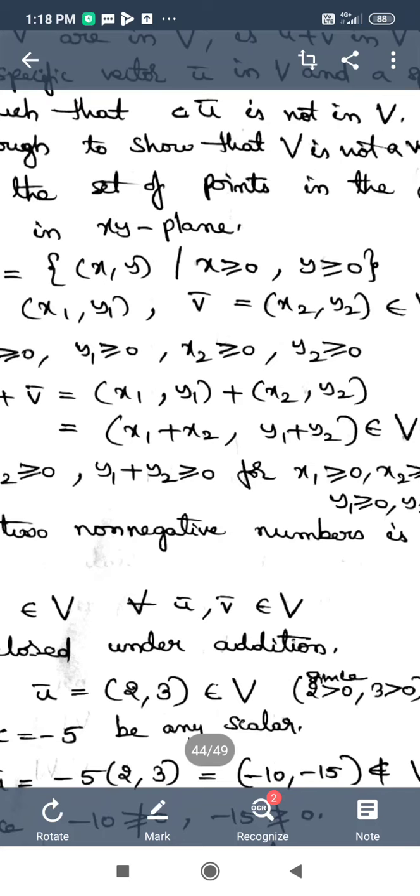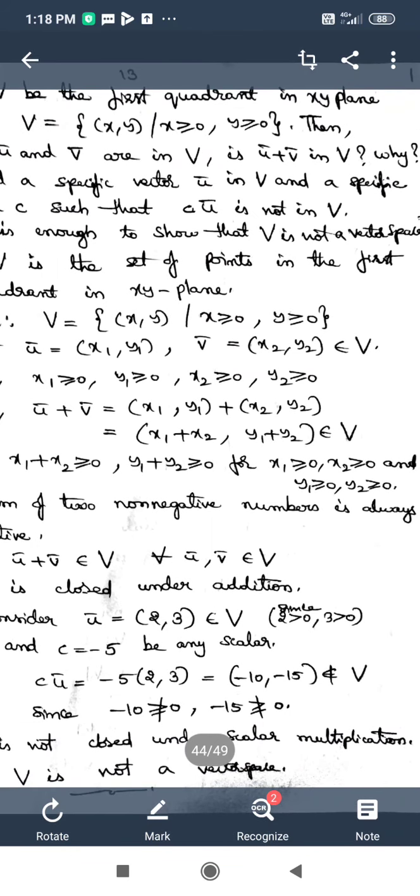We can say that it is an element of V, for the reason that if this has to be an element of V, then each of these coordinates should be greater than or equal to 0.